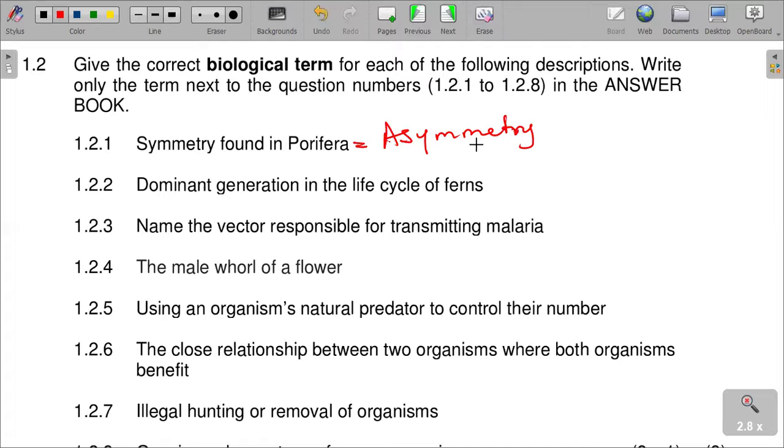The dominant generation in the life cycle of ferns is the sporophyte.